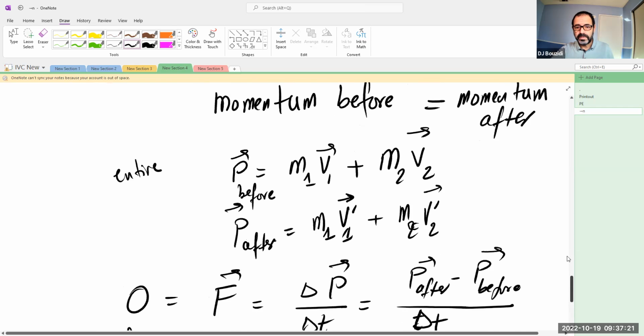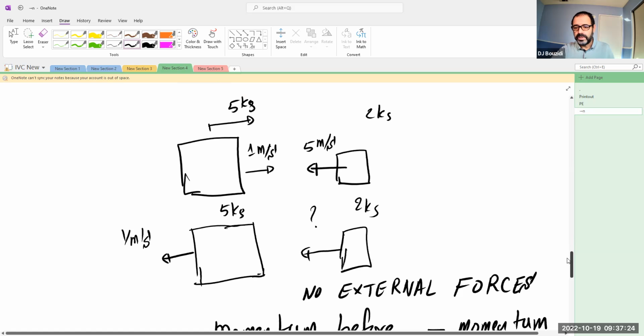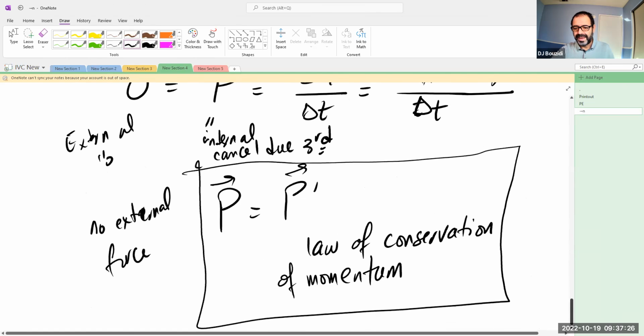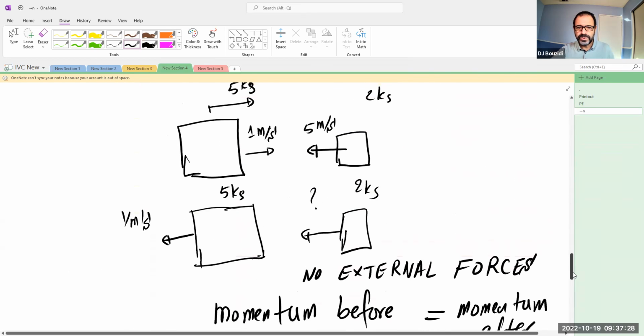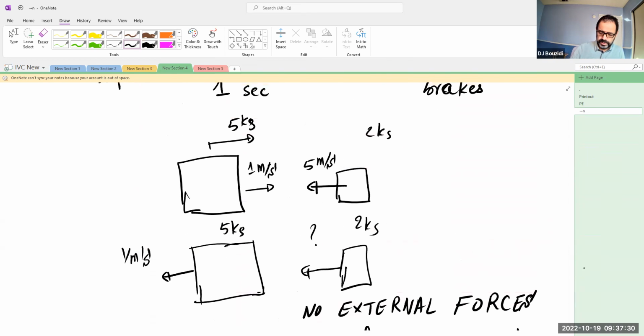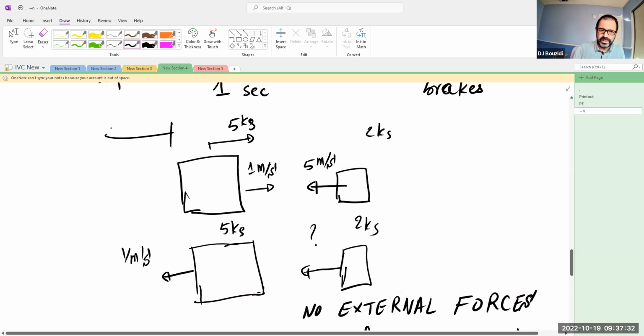So this should help us understand problems like this one. This is a typical collision problem. All I have to do now is choose a direction. Let's say, for example, this direction is positive, because the more massive object is moving this way. Initially it was moving with a negative speed, so it has -5 times 1.